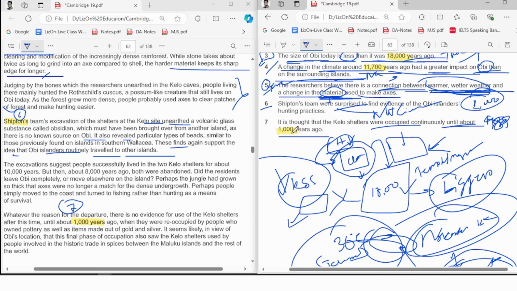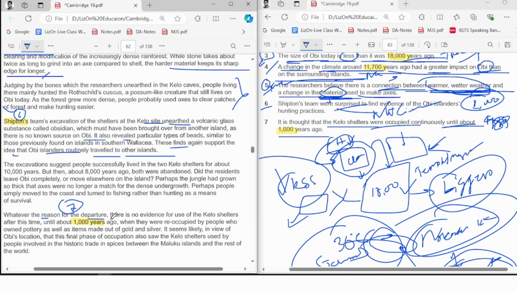You need to look for "it is thought." They're not saying it is sure, they're saying it is thought that the KLO shelters are occupied continuously until... So let's go and read it. Whatever the reason for the departure, they're saying they have departed. There is no evidence for use of the KLO shelters after this time until about 1000 years ago, when they...